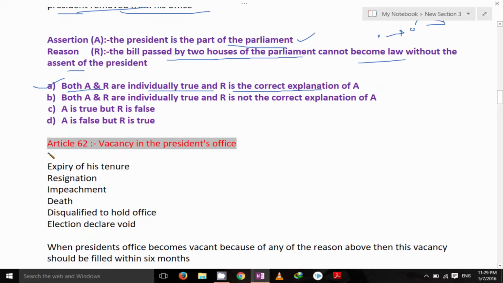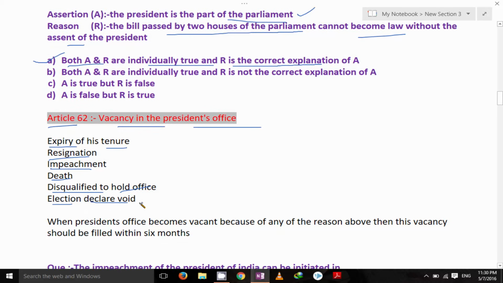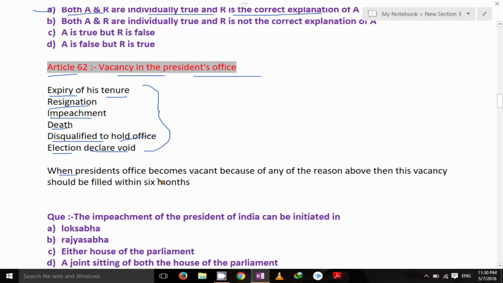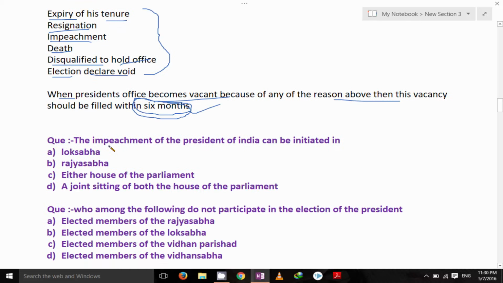Next, Article 62, a vacancy in the president's office. The vacancy in the president's office can occur due to expiry of his tenure, his resignation, his impeachment, his death, or being disqualified to hold the office. If he is disqualified to hold the office, the election of the president is declared void. So these are some reasons the president's office can be vacant. When the president's office becomes vacant because of any of the reasons above, this vacancy should be filled within 6 months. How many months? 6 months. Important, 6 months. There are some questions for you.